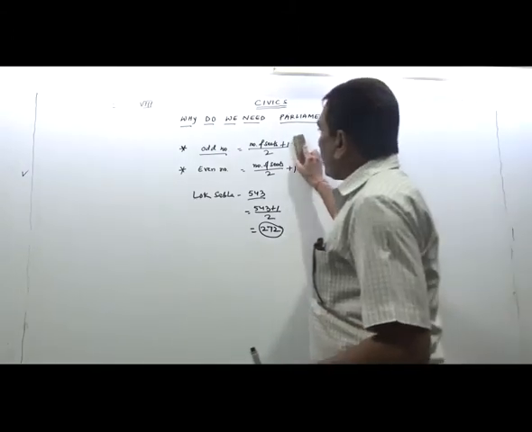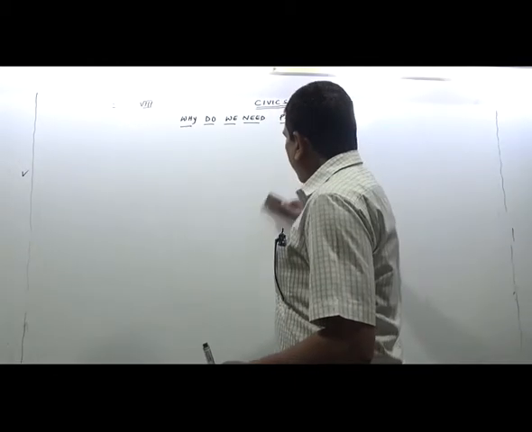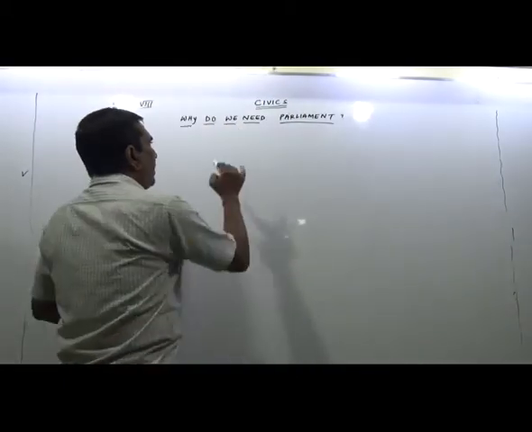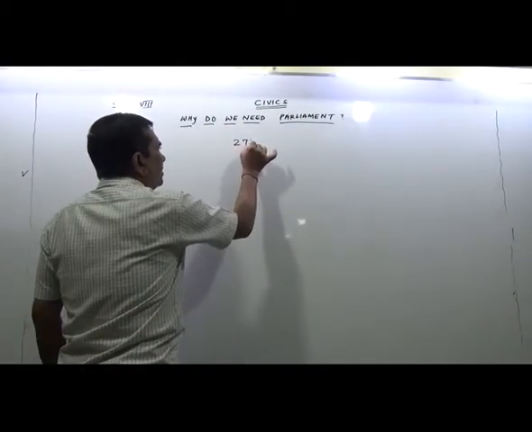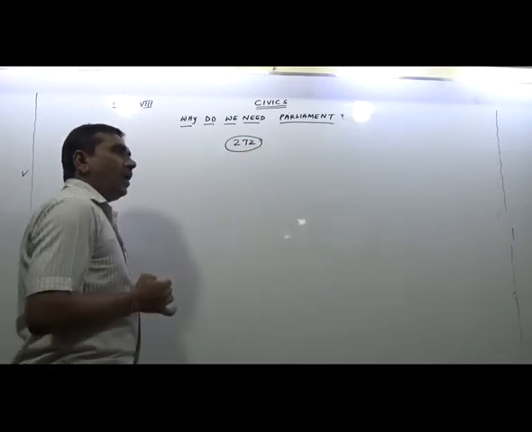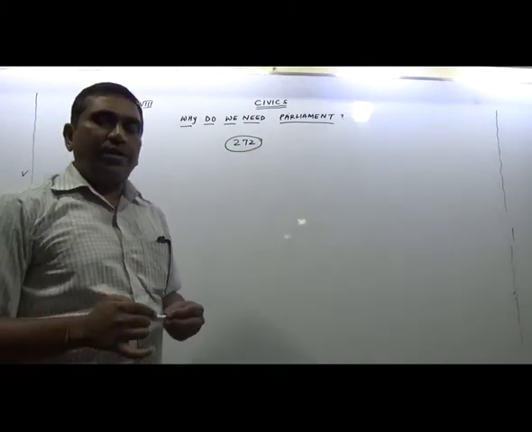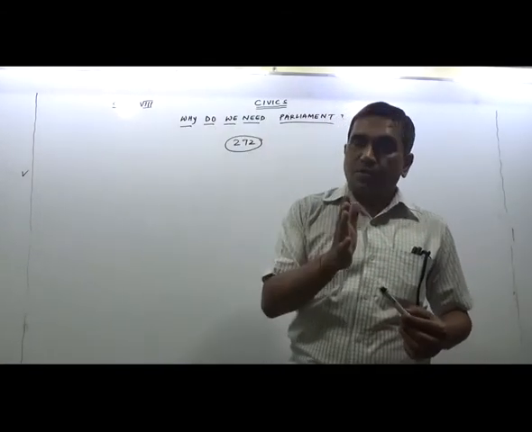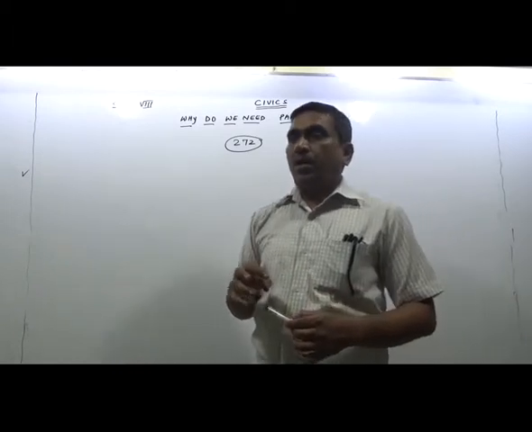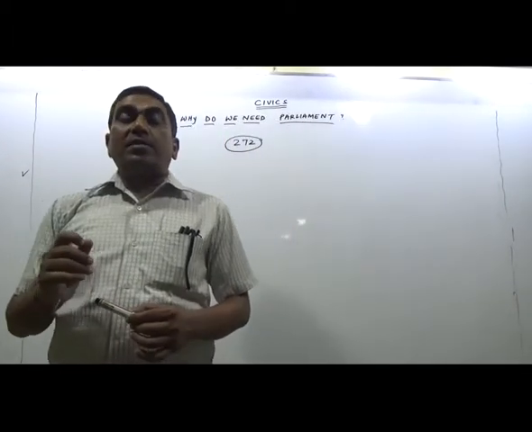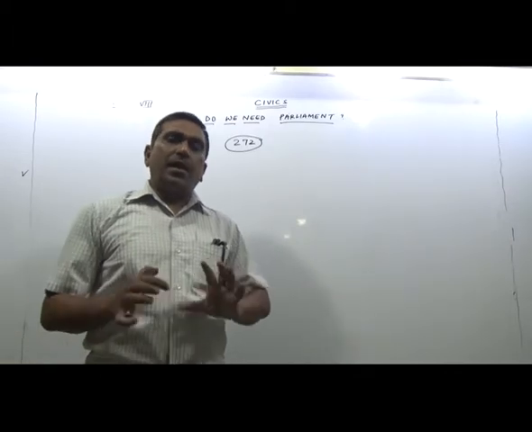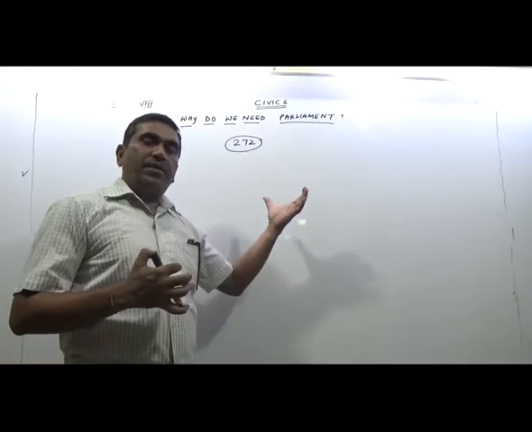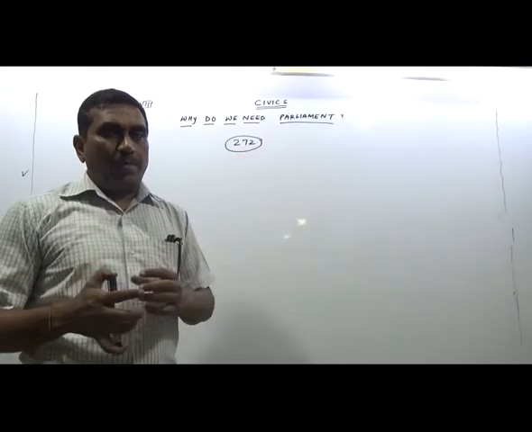Now, let's see it. In our parliament, the required number is 272 seats out of 543. It means 271 would be in the opposition. It is not necessary that only a single party acquires this magic figure. Either a single party or a group of parties, if able to acquire this magic figure, then they are able to form the government.